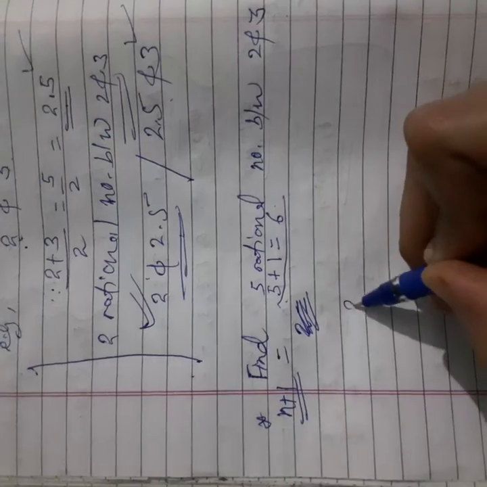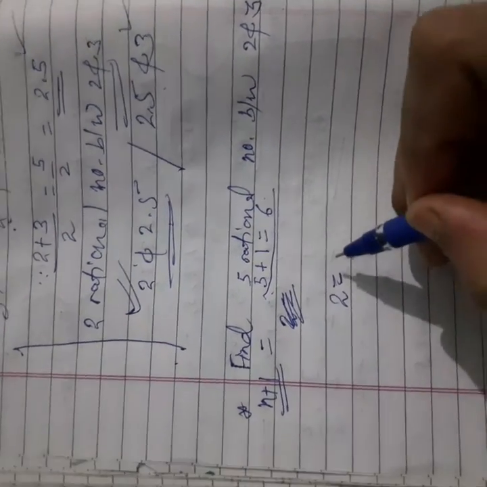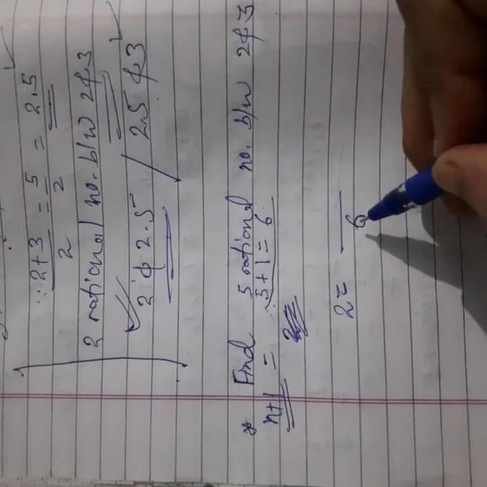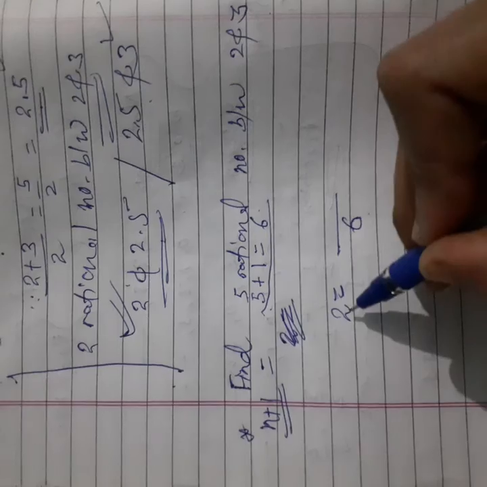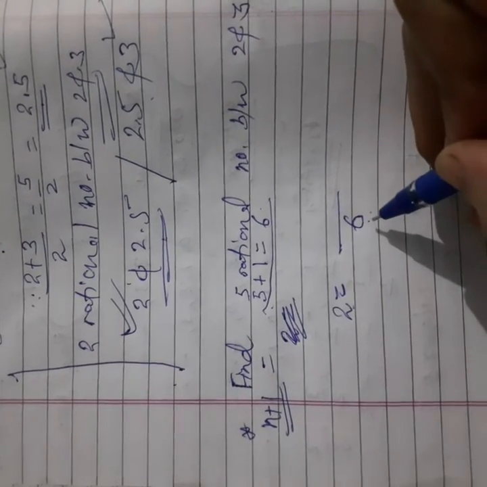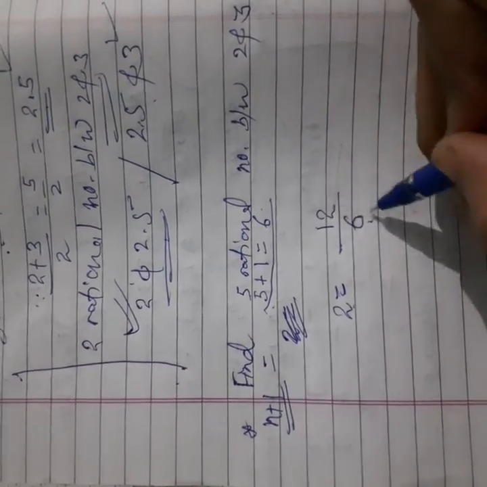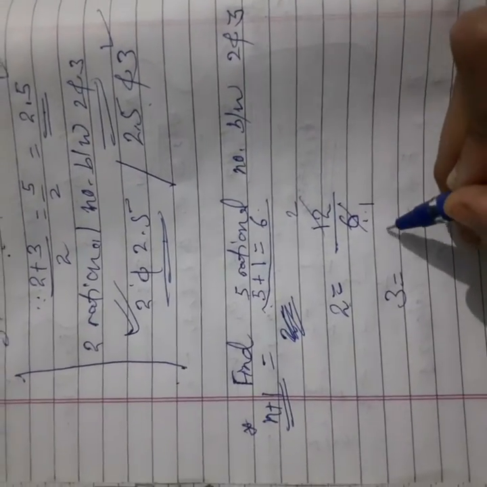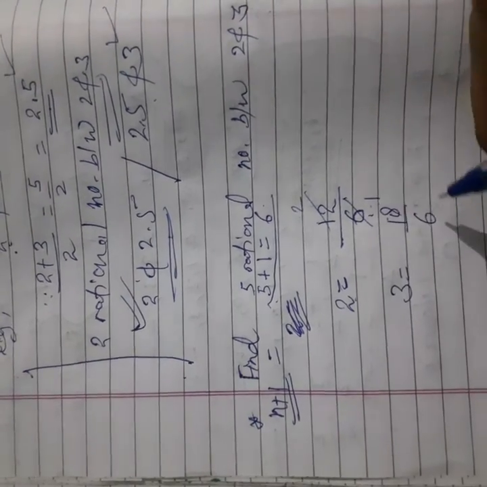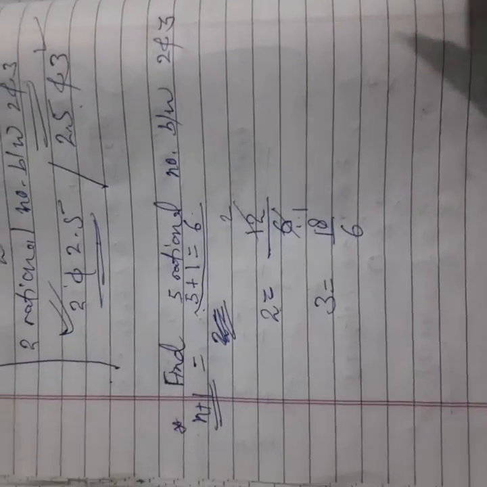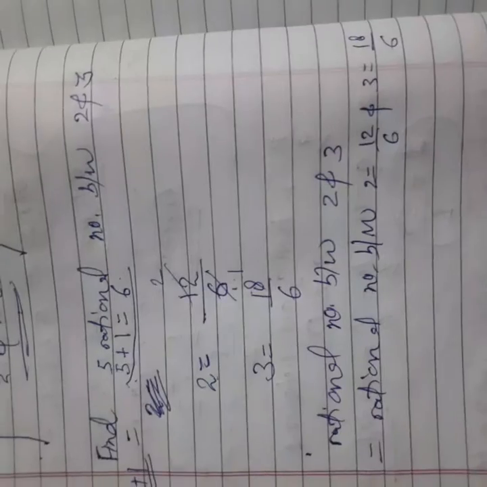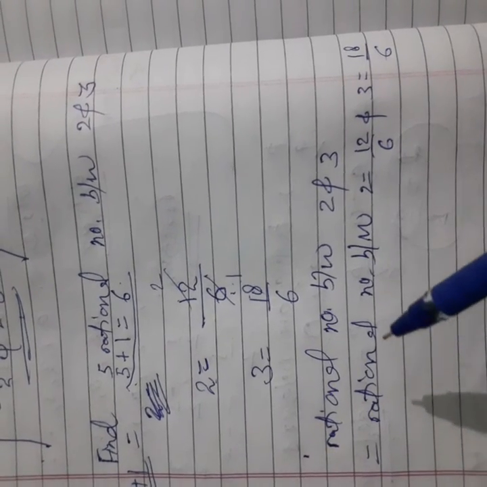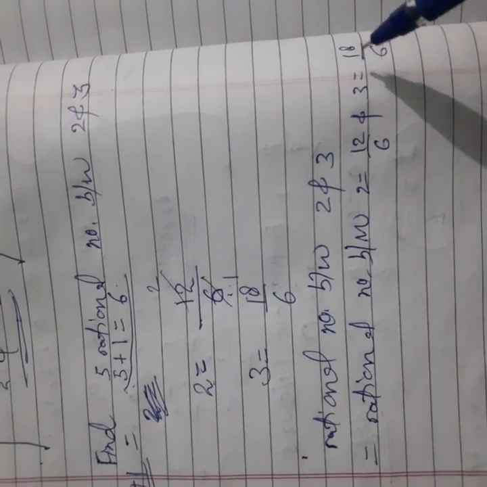Now convert 2 such that the denominator is 6. Convert 2 as denominator 6. So if the denominator is 6, then what should be the numerator? 12, so that you can cancel out 6 into 12. Similarly, 3 you can write as 18 upon 6, since 6 times 3 is 18. Now the rational numbers between 2 and 3: 2 is equal to 12 by 6 and 3 is equal to 18 by 6.